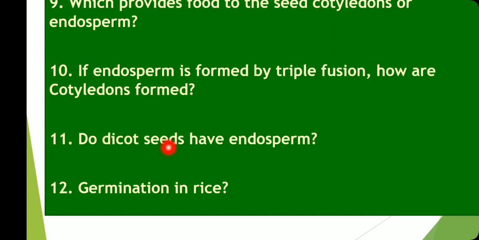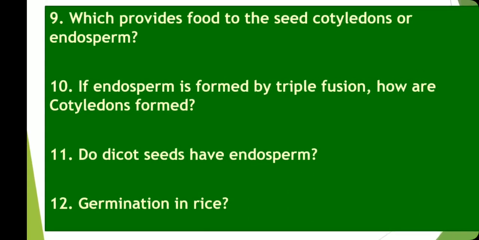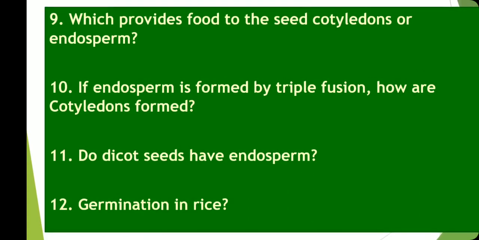Then, do dicot seeds have endosperm? Monocot seeds are mostly endospermic in nature, and dicot seeds are non-endospermic in nature. But exceptions are always there in science and biology. So yes, I have even given an example and shown you the picture and the germination also.